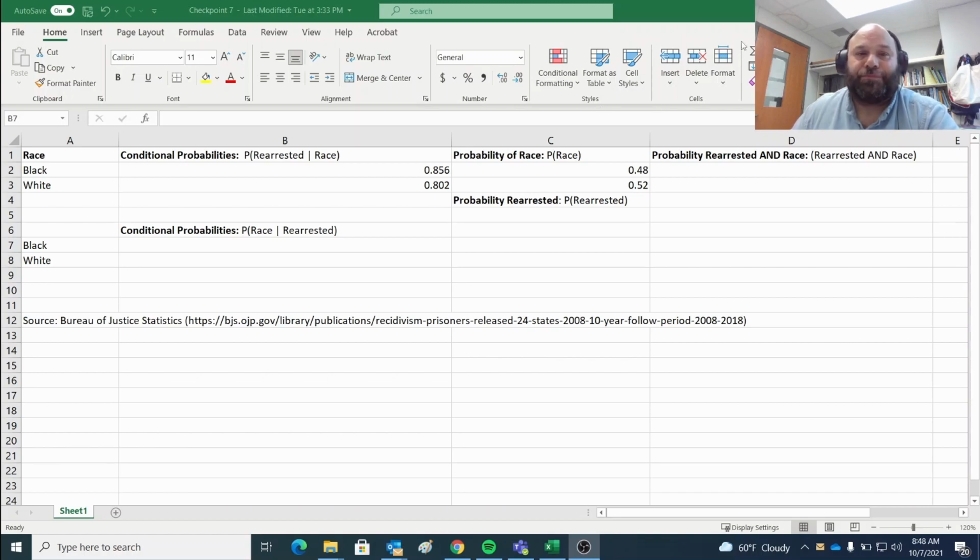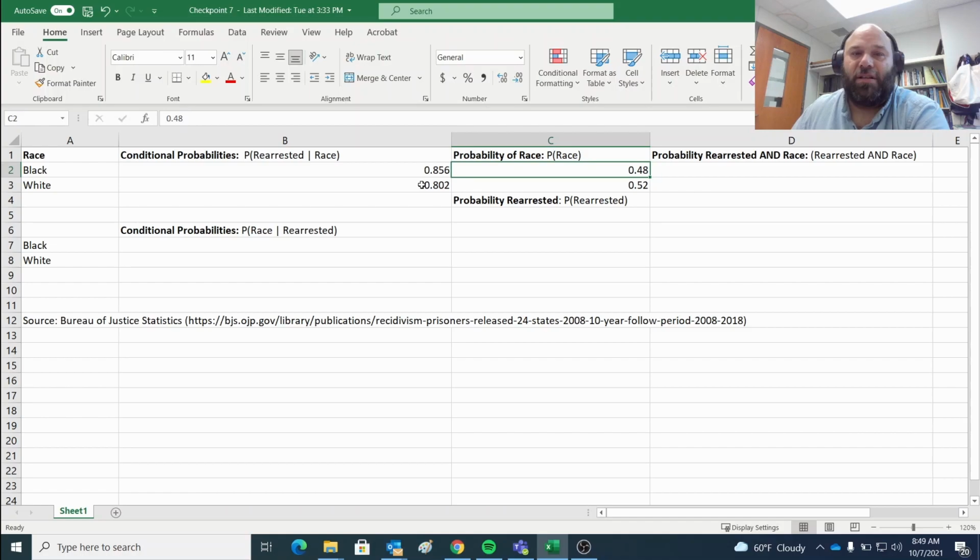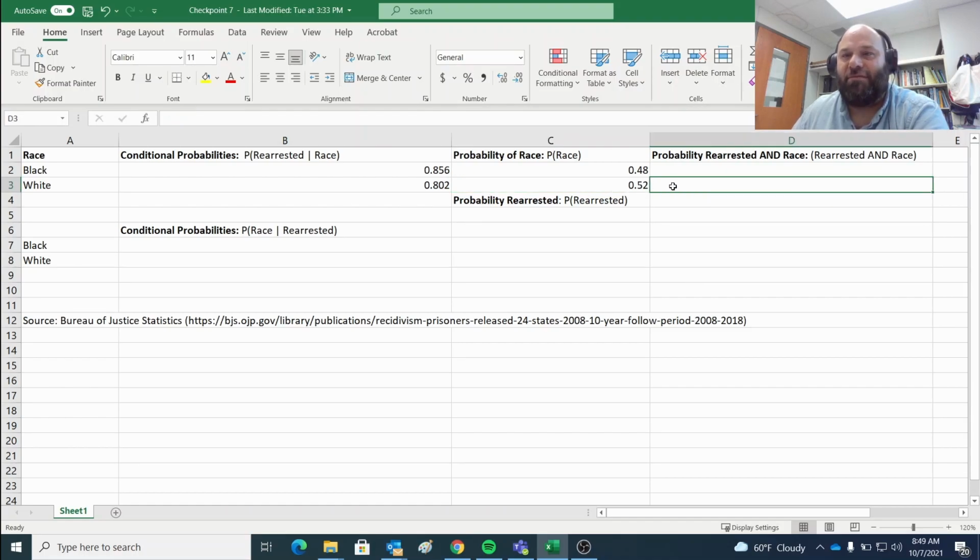So what we need is the and probabilities for both black and white. We need the total probability of someone being rearrested, and then we need to divide to figure out these two different conditional probabilities. So how are we going to do that? Well, for the probability that somebody in one of these 24 states was both rearrested and is black, we multiply the conditional probability by the probability of being black. Likewise, for the probability of being white and rearrested, we multiply these two probabilities, and we get that result.